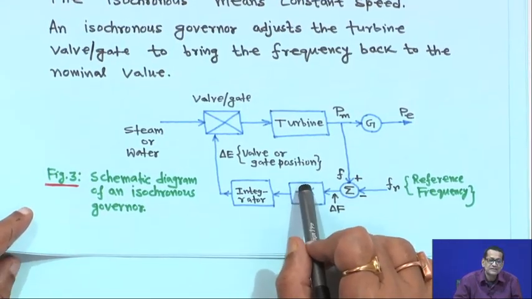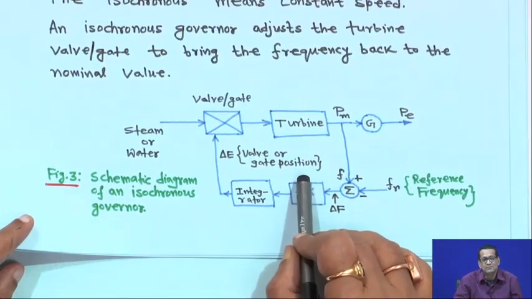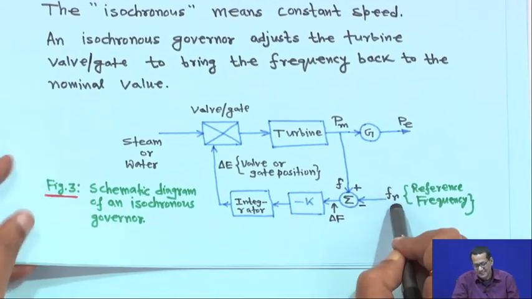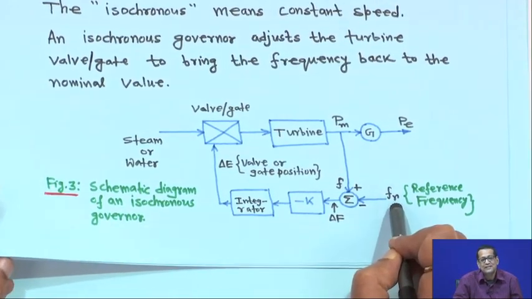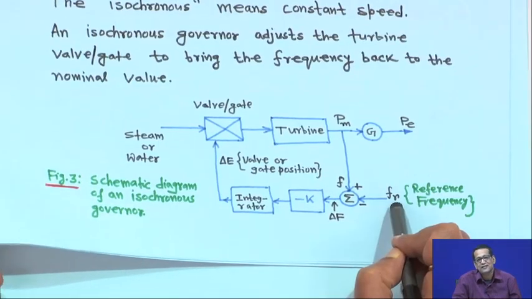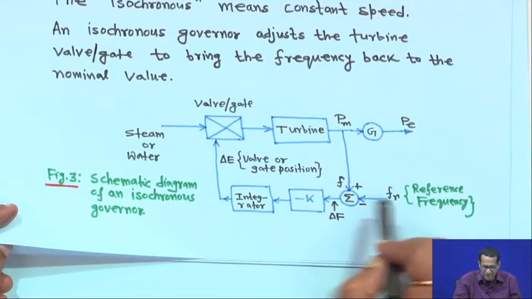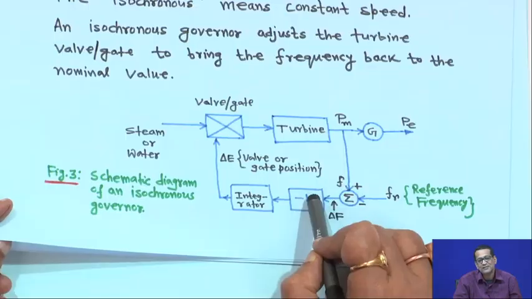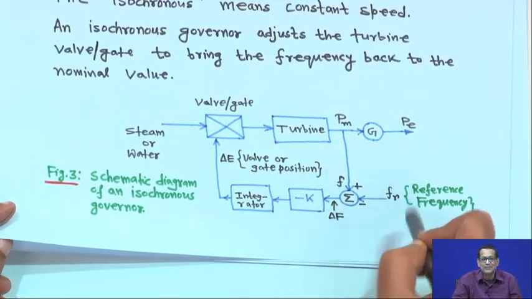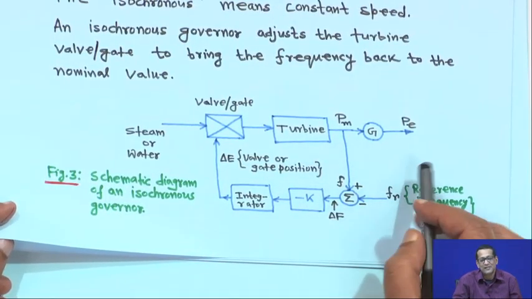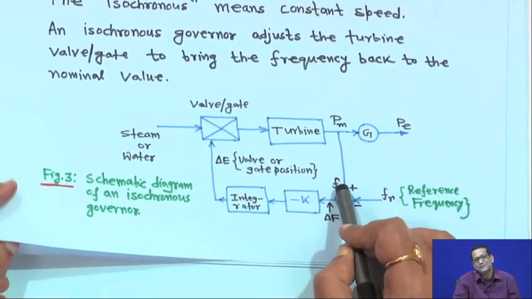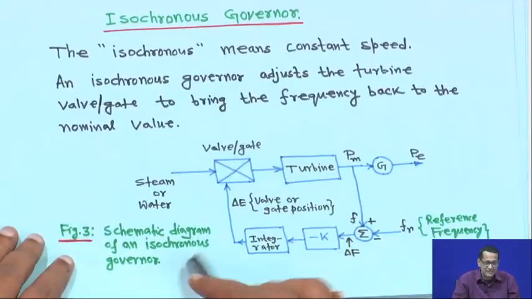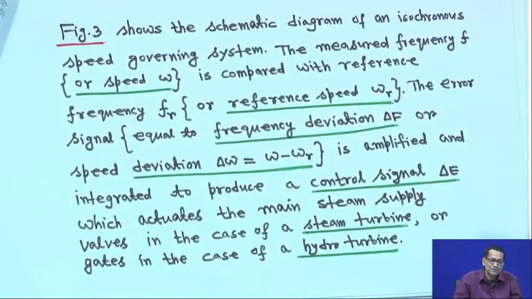If there are two generators, there will be a problem for the isochronous governor, because you set the reference frequency manually. When you set it for 2 or 3 generators, human error may be there, so it cannot be exactly the same. The difference will be different for each generator, so all the generators will try to set the frequency to their own reference value. There will be a fight among them, which is why an isochronous governor is suitable for only one generating unit.